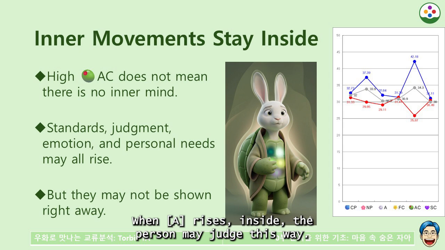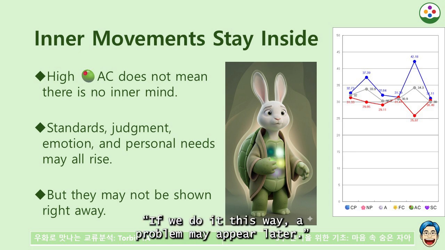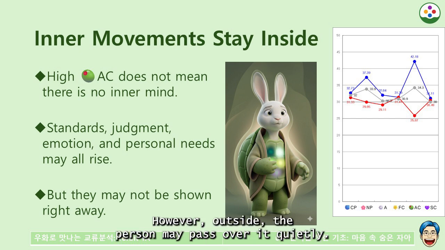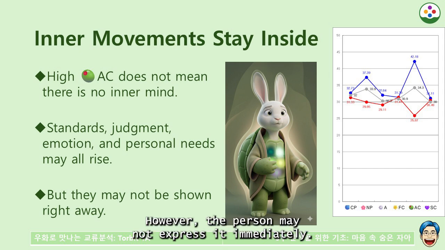When A rises inside, the person may judge this way. This is inefficient. If we do it this way, a problem may appear later. This choice has a large loss. However, outside, the person may pass over it quietly. When FC rises, emotion also appears. I also want to do it. It looks fun. I do not like it. I feel frustrated. However, the person may not express it immediately.